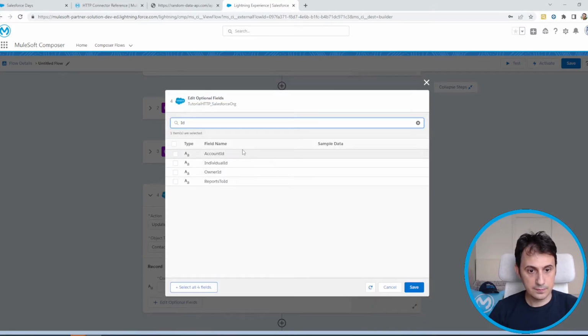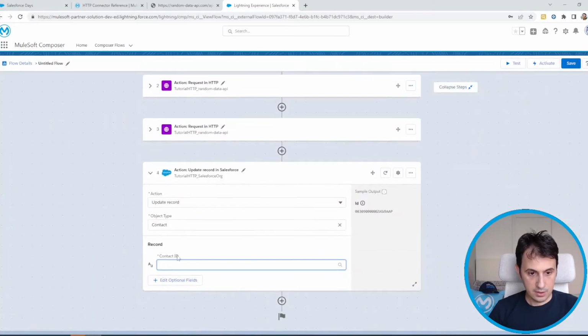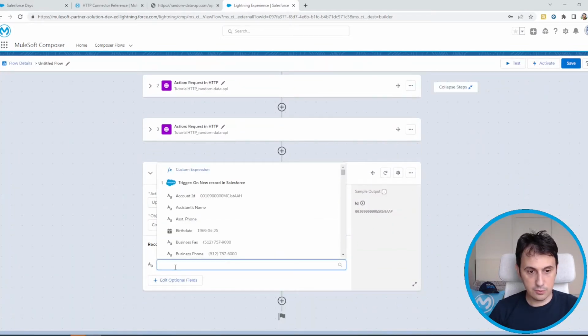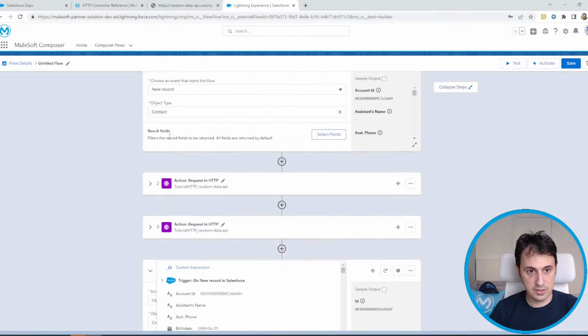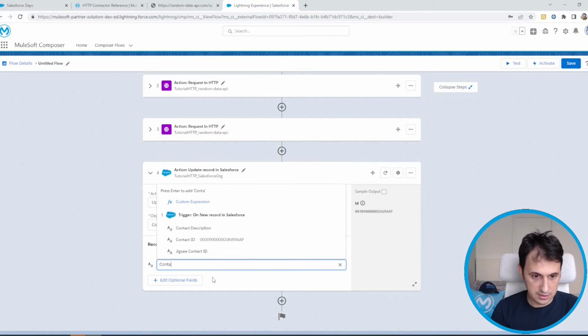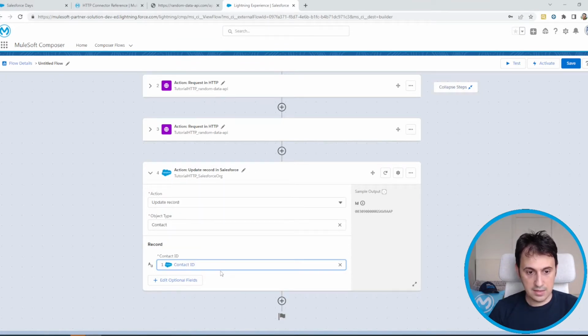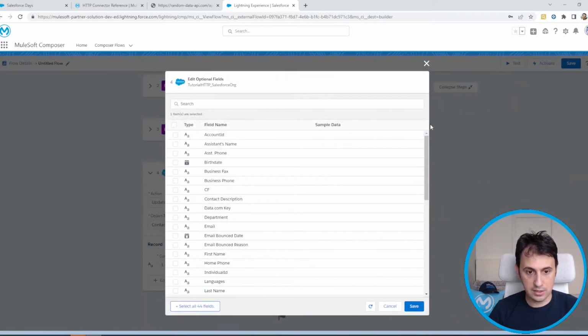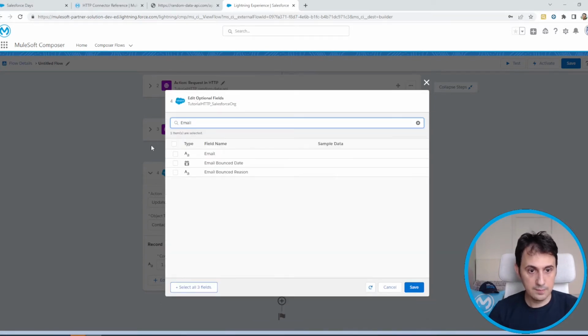The contact ID, I have to take this information from the first step, from the trigger, in order to update the correct record. So I select contact ID. As you can see, I also have the value of this field. And I need to enter additional information. For example, I want to add the email.